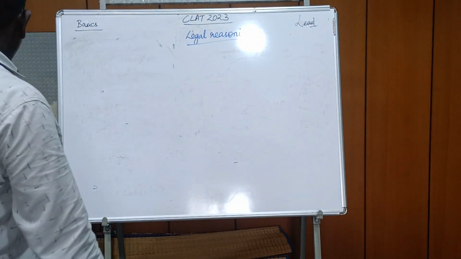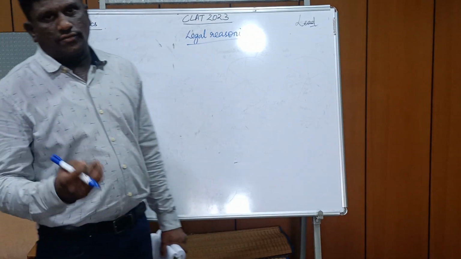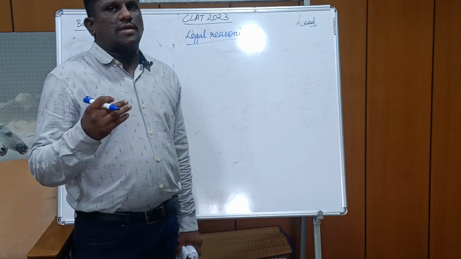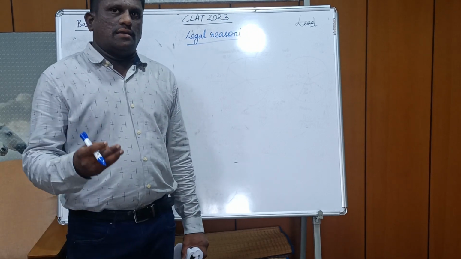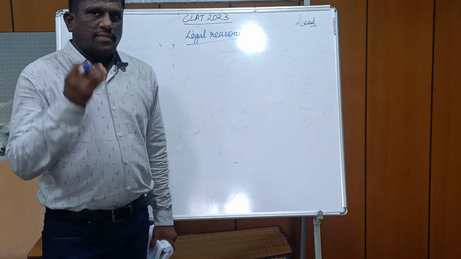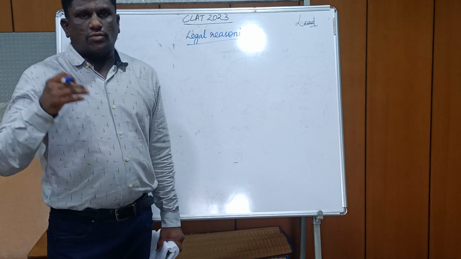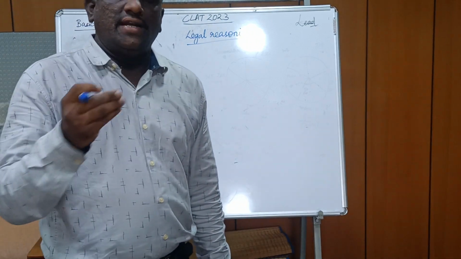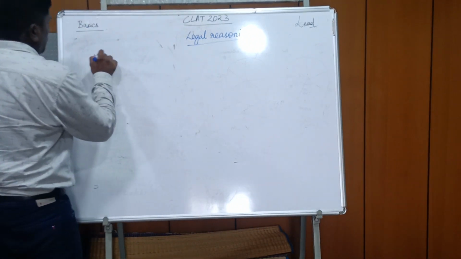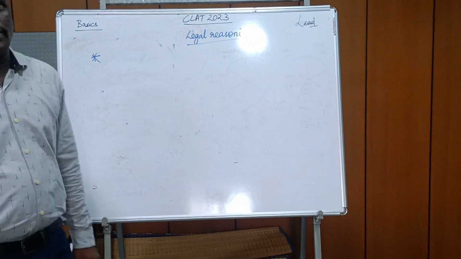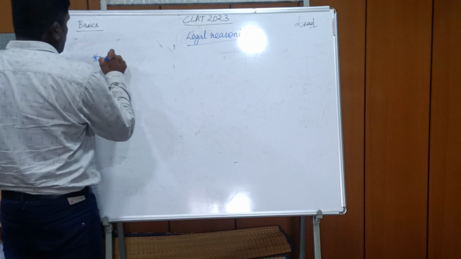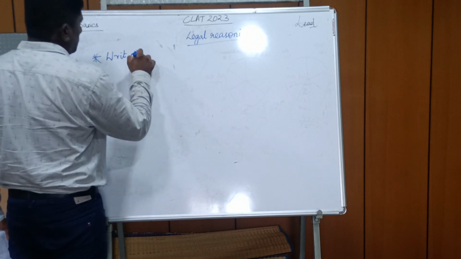So legal reasoning basically gives you a certain set of rules, or it talks about a certain law which is applicable to Indian citizens, and how the law can be interpreted during different cases. They will give you a basic idea about the law, and they will ask you questions about how the law can be applied in different scenarios. For example, one of the paragraphs which I am going to discuss appeared in CLAT 2022. This talks about the writ of Mandamus.